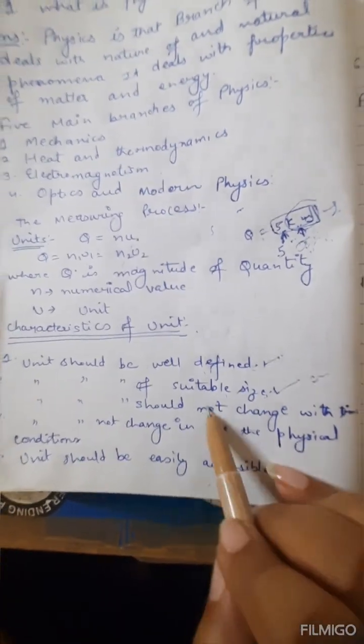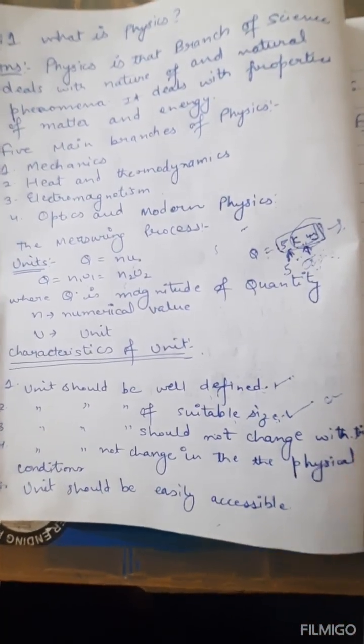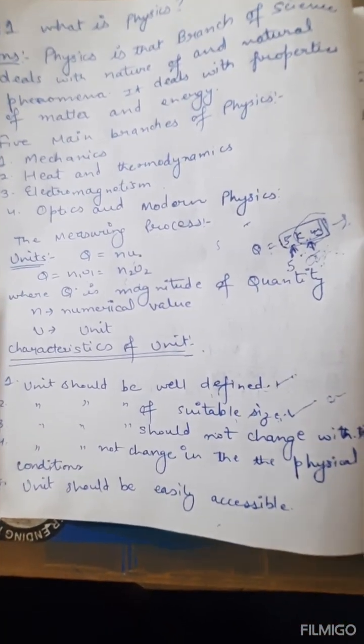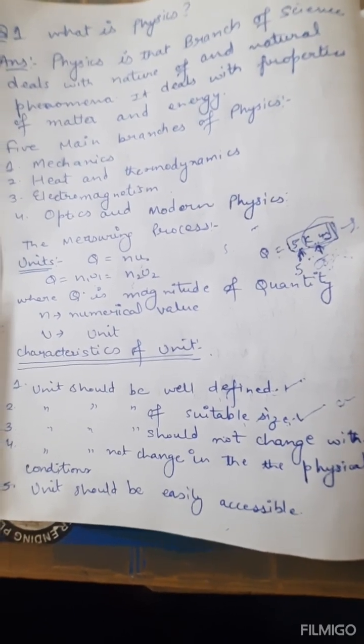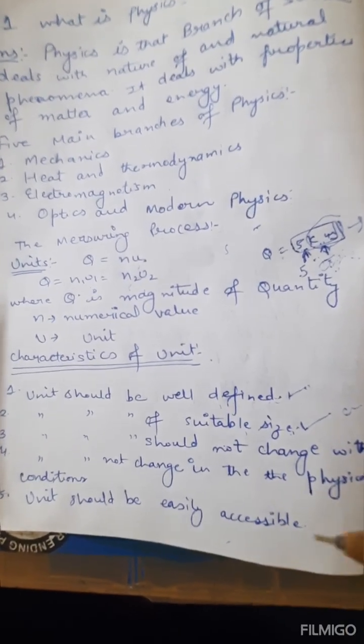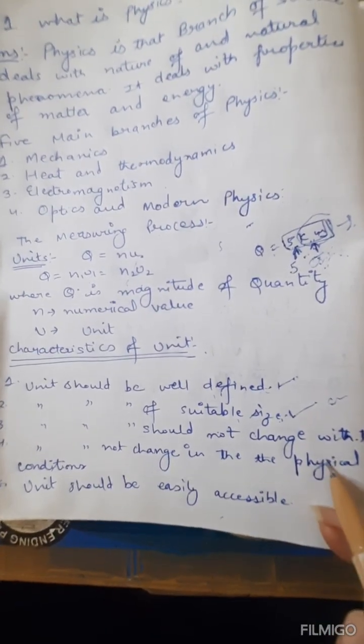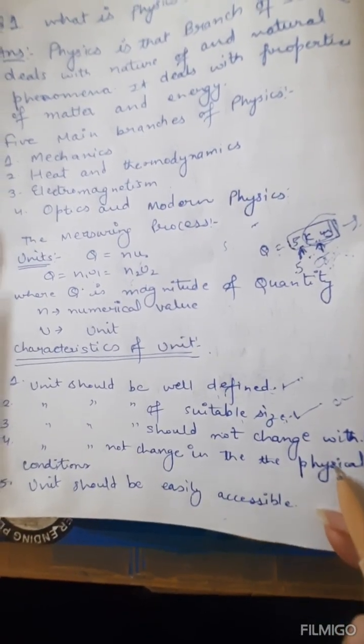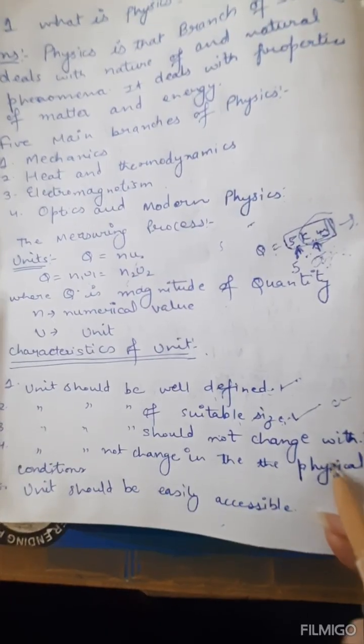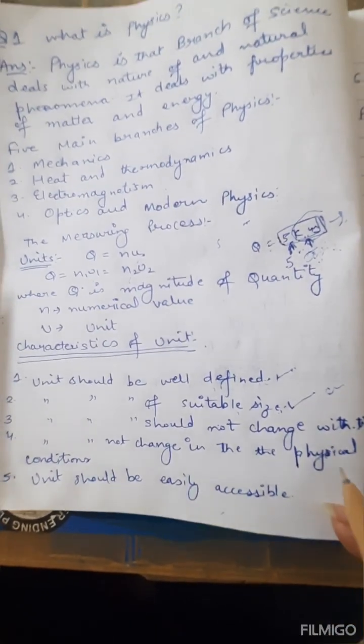Got it? It should not change with time. Like if 10 minutes earlier the size of the pen is 5 centimeter, and after 10 minutes obviously it is still 5 centimeter. So it should not change with time. It should not change with any physical condition. Physical condition means what? Like temperature, pressure doesn't affect any system of unit, whether it is centimeter, meter, or kilometer.